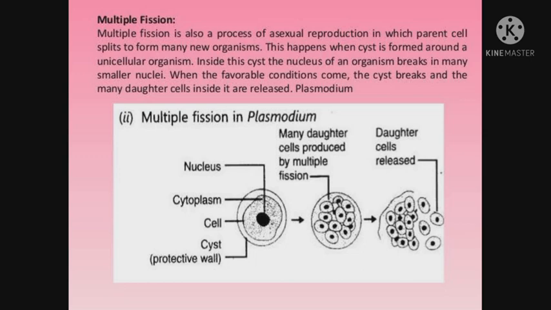Inside the cyst, the nucleus of the organism breaks into many smaller nuclei. When favorable conditions come, the cyst breaks and many daughter cells inside it are released. Multiple fission occurs in Plasmodium. It is a protozoan and it causes the disease malaria.